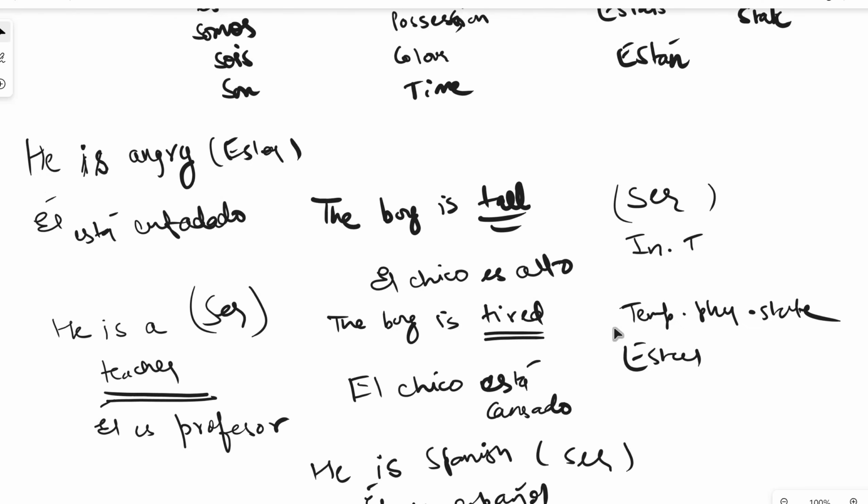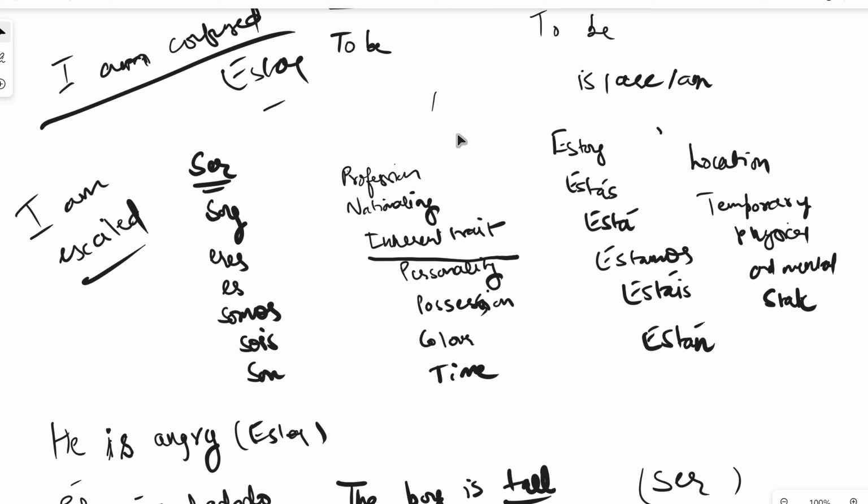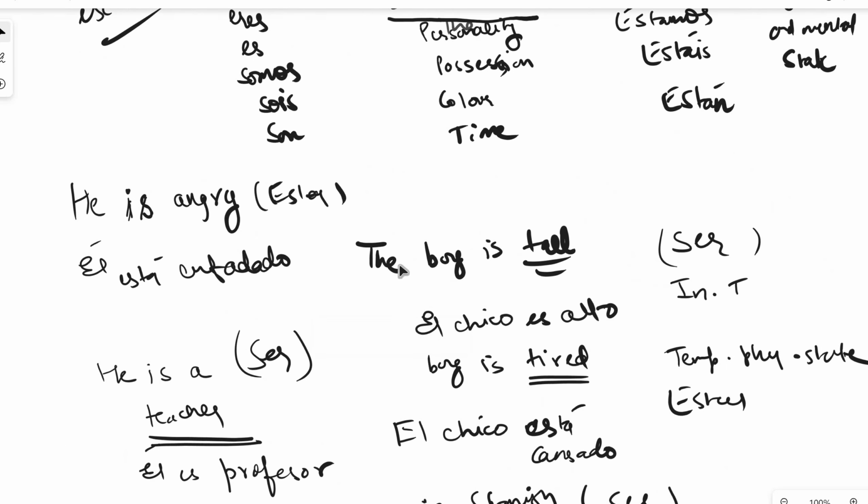So mostly, let's get back to it, if you're talking about somebody's profession, nationality, inherent traits, personality, possession, color, time, you will always be using ser. If you're talking about a location of something, or if you're talking about temporary physical and mental state, in that case you'll be using estar.